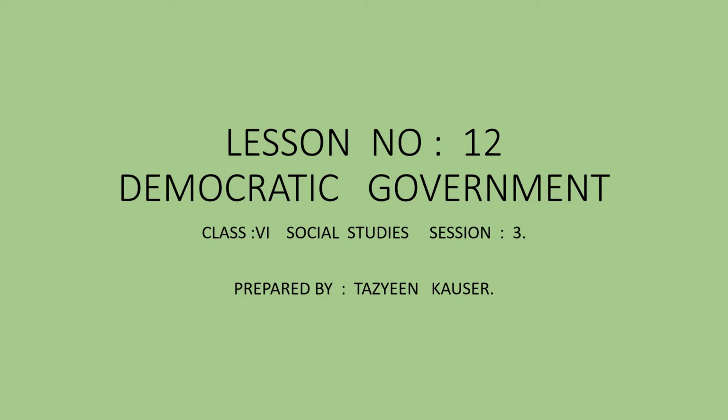Today we are going to start session 3 of lesson 12, Democratic Government. Today we are going to know about checks on elected representatives. How do we ensure that the elected representatives do not become oppressive or ignore the interest of the minority? Oppressive means the danger to the public who do not agree with them.